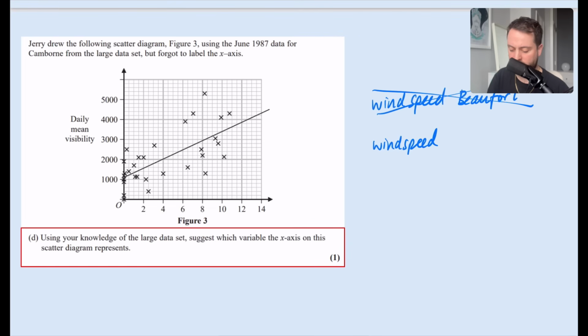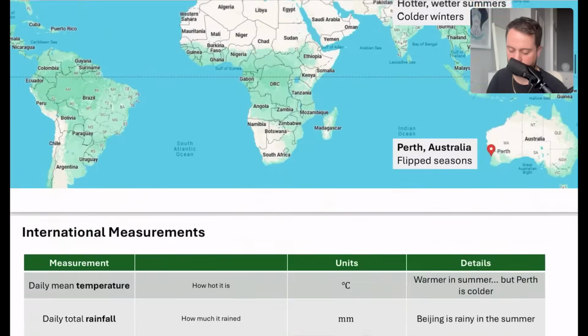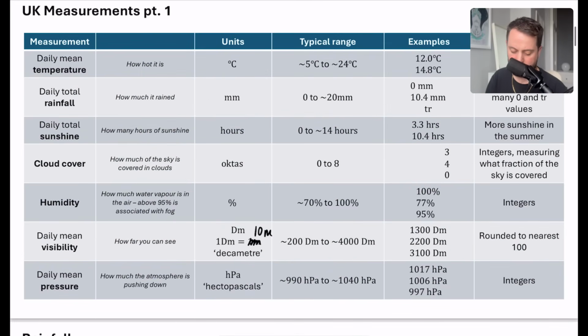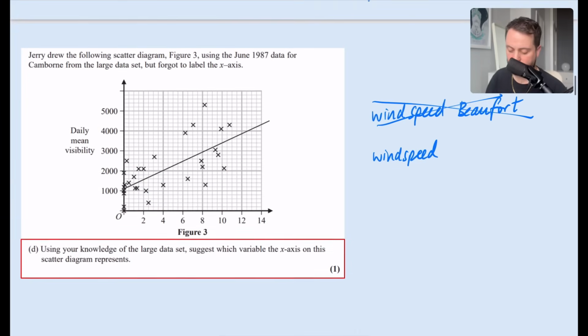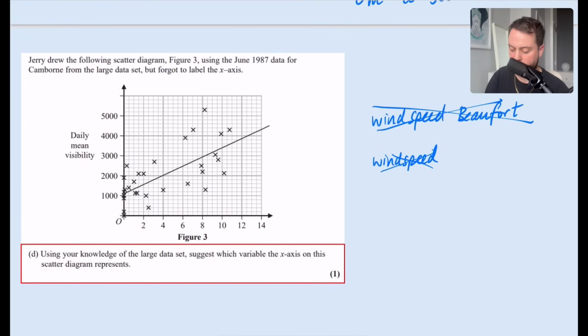The reason it can't be wind speed is because there's basically no wind at all. And if you look at what we did for wind speed, it is usually between sort of 3 and 10, but crucially, it is integers only that we have for this one. So it is not going to be wind speed, because wind speed is integers.